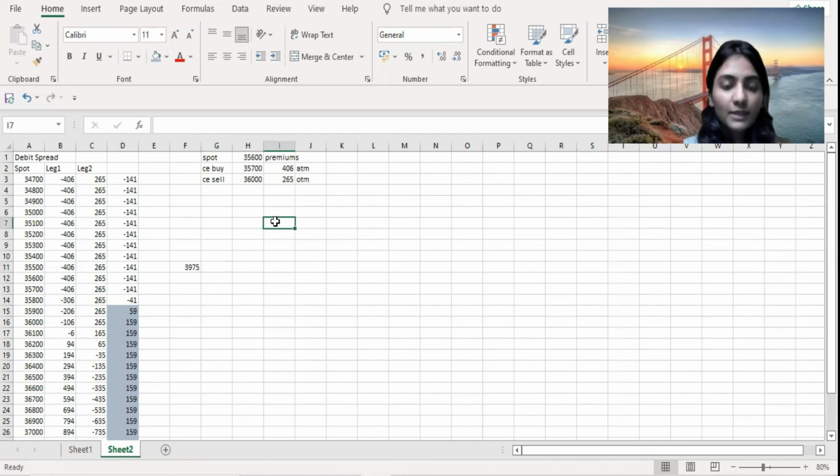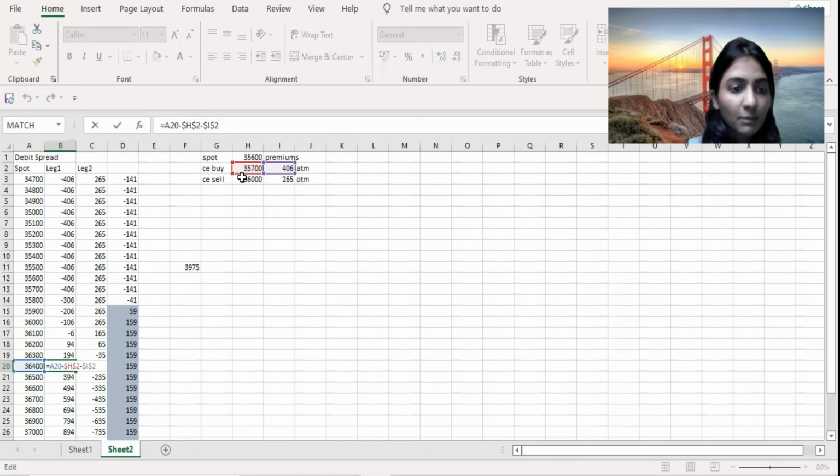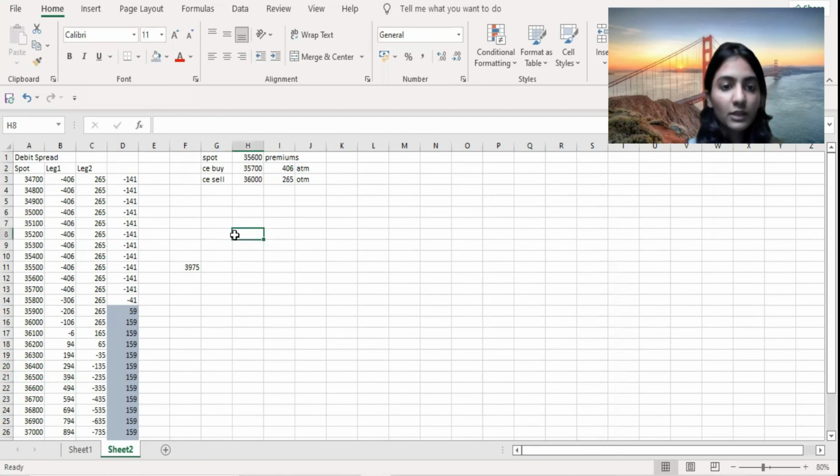So the basic rule of thumb is that if you're buying the option, then, as I showed you, you're subtracting the spot rate minus the strike price minus the premium which you have paid to the market. So we can write it over here: spot minus strike price.